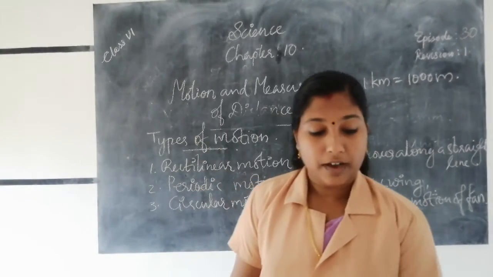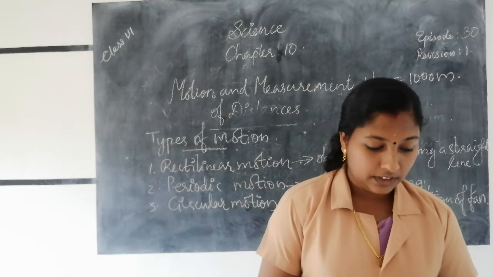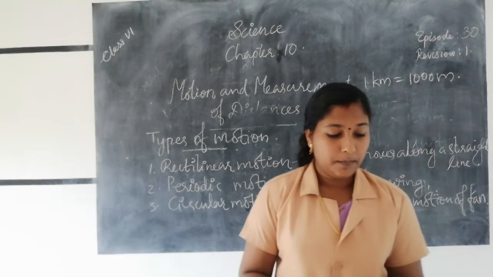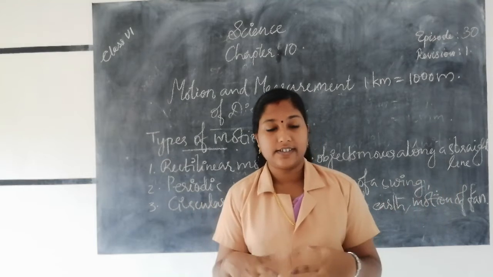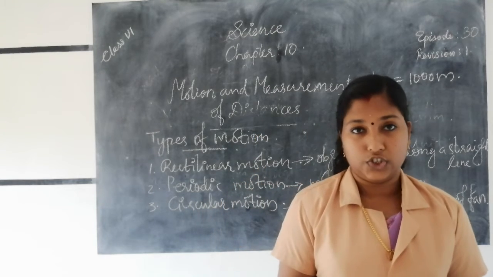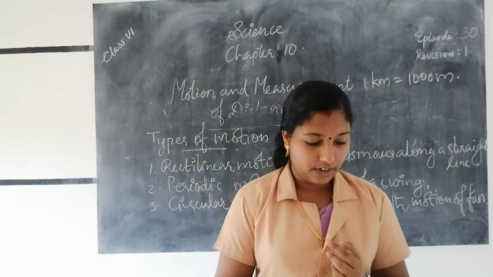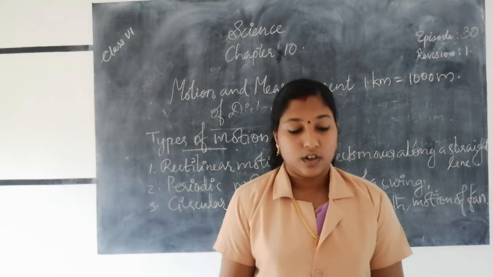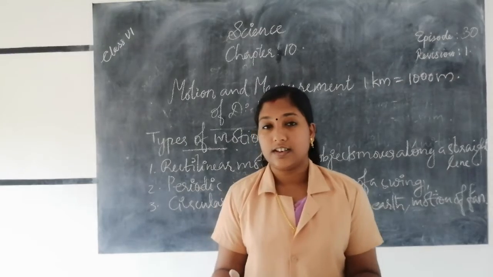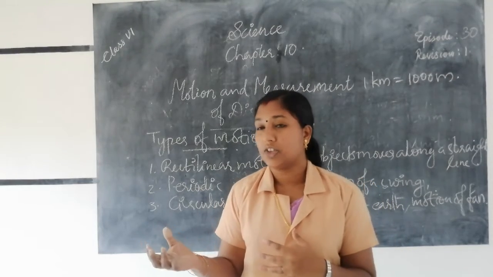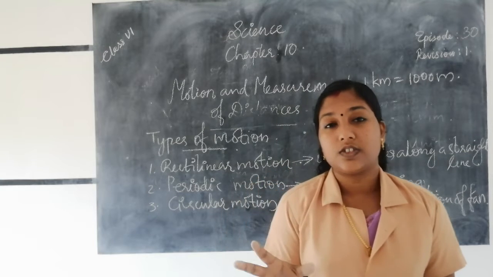Then next we learn about moving things around us. We know that so many things are moving around us. For example, in a house, some objects are at rest and some objects are in motion. Examples for rest: house, table, clock, chair, etc. are at rest. If we take the chair, clock, etc. from that position to another position, then the position changes, but those things by themselves